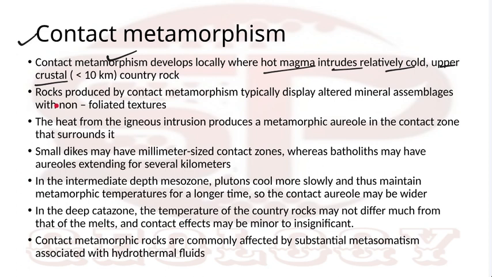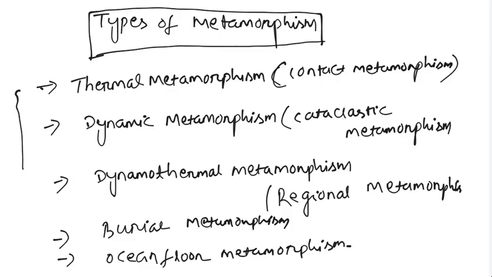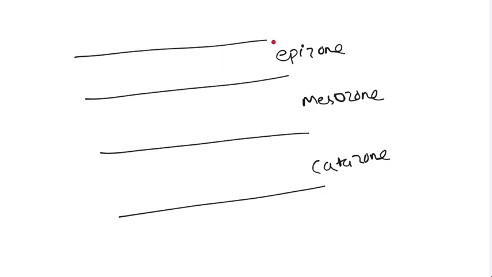So if we divide it into three zones like this: epizone, mesozone, katazone. Mostly all the contact metamorphism is abundant in the mesozone. It is mostly abundant in the mesozone. Here contact metamorphism is abundant.